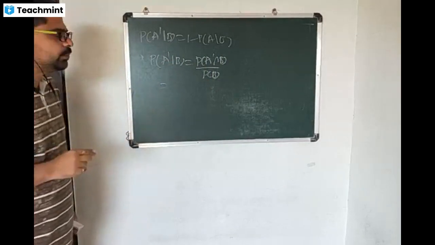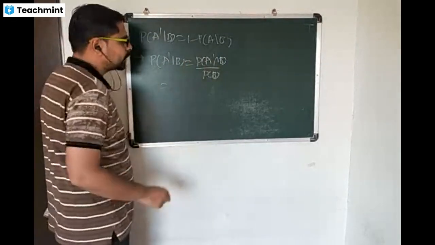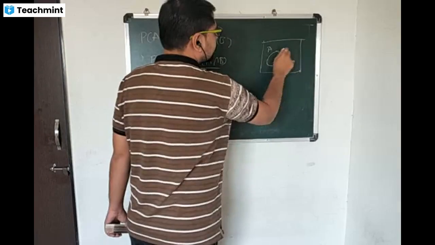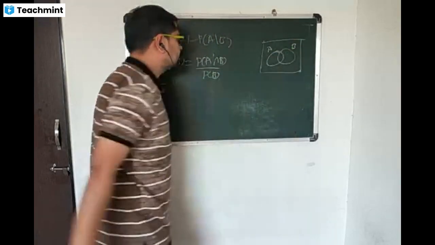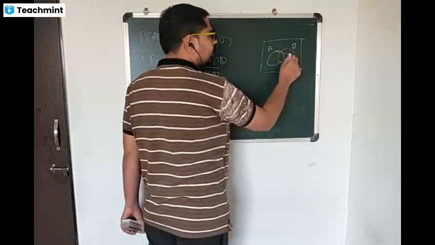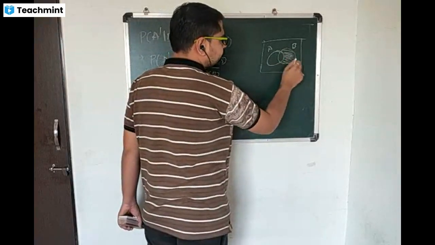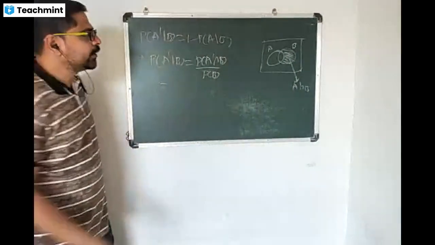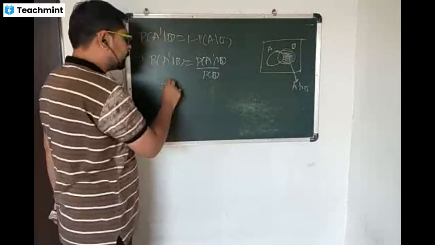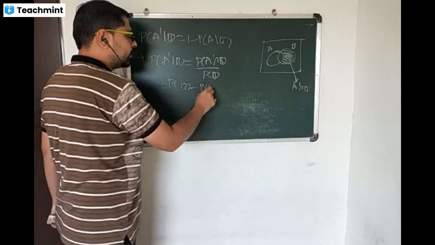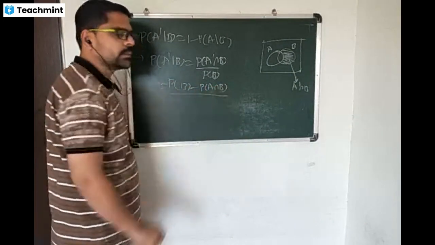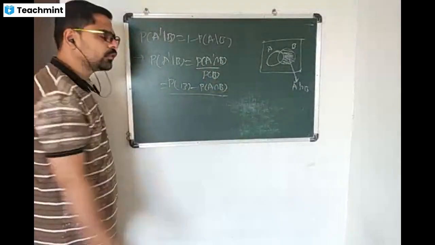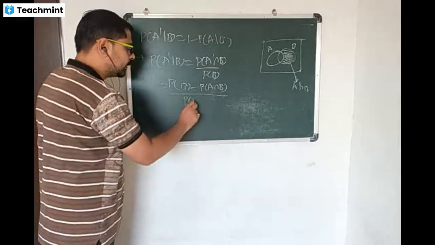A complement intersection B, so probability of A complement intersection B is, so here A, here B, A complement intersection B is this part. So probability of this event is equal to probability of B minus probability of A intersection B. We have seen in the probability chapter that probability of A complement intersection B is equal to probability of B minus probability of A intersection B, divided by probability of B.